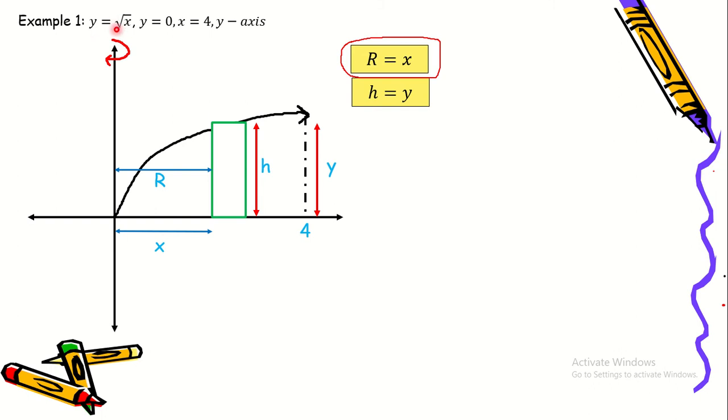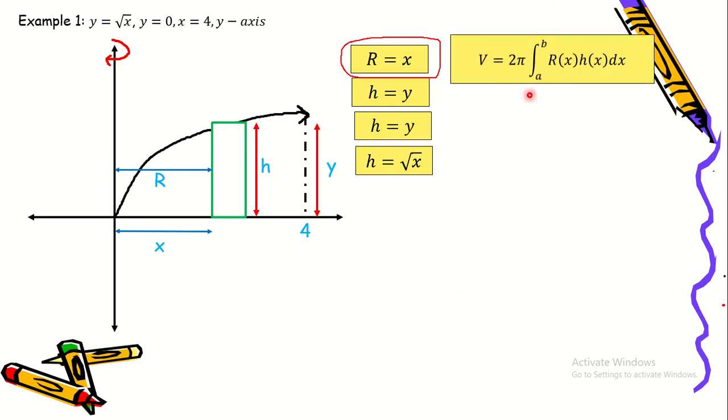So y is equal to square root of x, and then h is equal to y. If h is equal to y, then h is equal to square root of x. Okay, so now we have h is equal to square root of x. Both the radius and the height are already in terms of x. Okay, so now let's use the formula. Volume is equal to 2 pi integration from a to b of r of x, h of x dx.